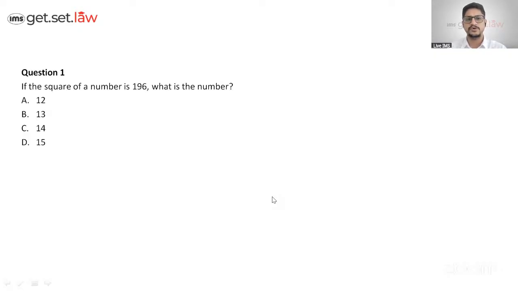There are very few questions, only 8 questions. We'll understand what the concept is, the basics of it, and some tricks out of it. I know a lot of students will be saying, Siddhant sir, you teach legal reasoning, and today you are here for maths. Yes, the basic maths I can teach, and that is what it is.